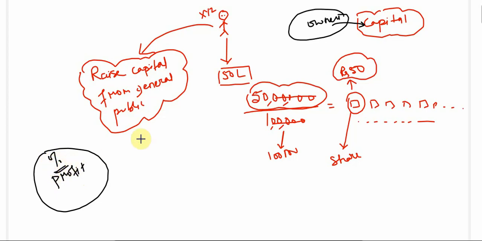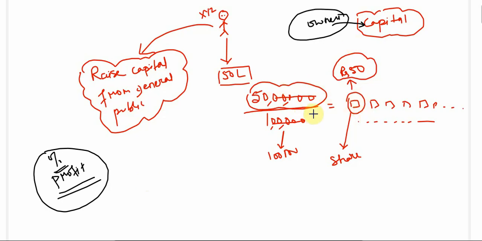That means the company is going to share the profit among the investors who are investing through shares, because without a return, none of the general public is going to invest money. We are not going to give money for free. So these portions are known as shares.